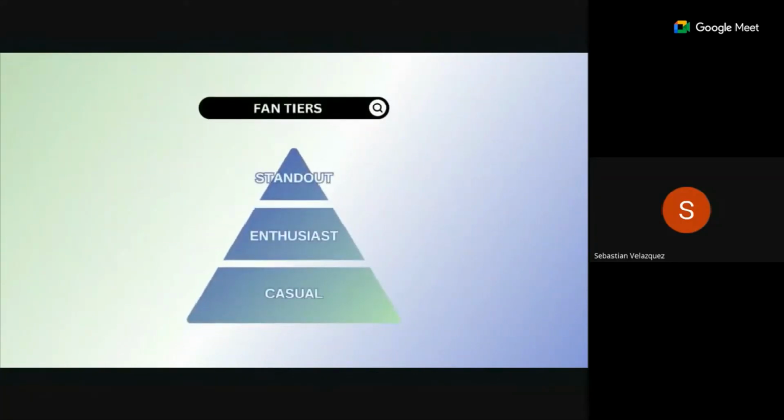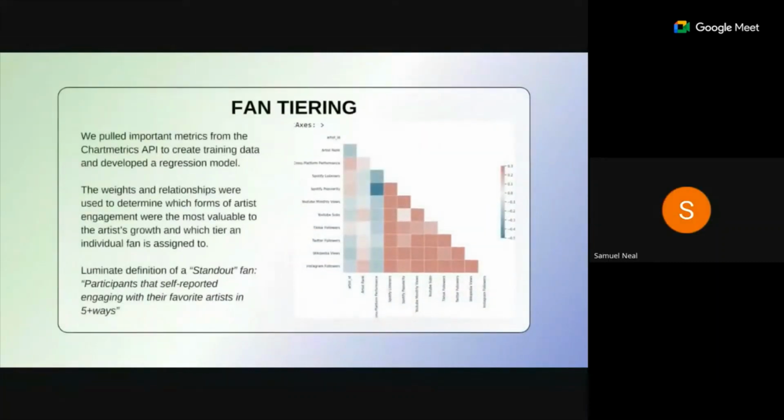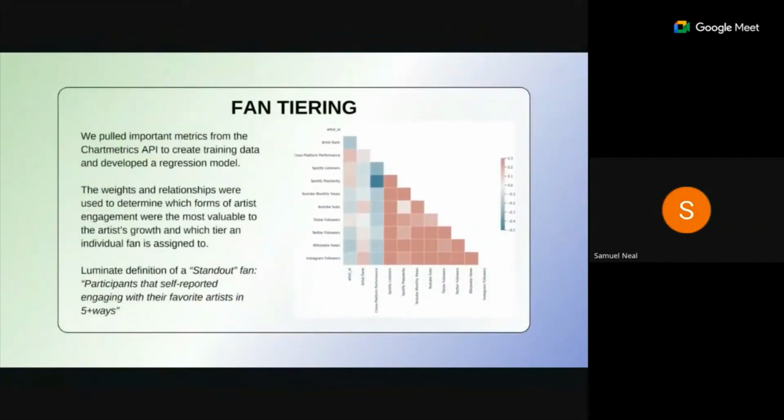And these are our tier levels, casual being bottom, enthusiast in the middle, and standout being max engagement. We define these different tiers of our system using chart metrics data as training data. This data includes fan engagement metrics like ticket sales, YouTube views, and Instagram followers. We then created a regression model to determine which of these variables were the most valuable for an artist's growth.